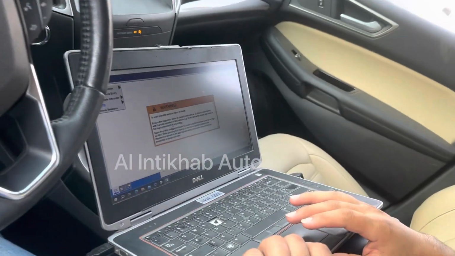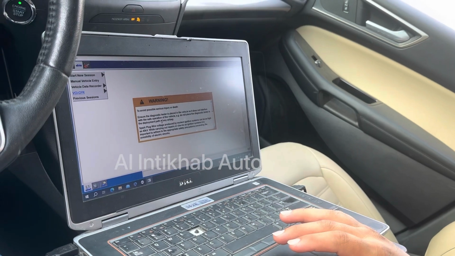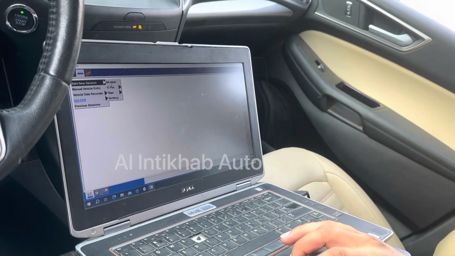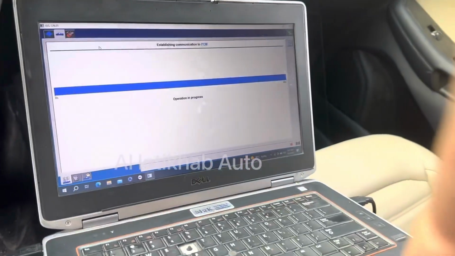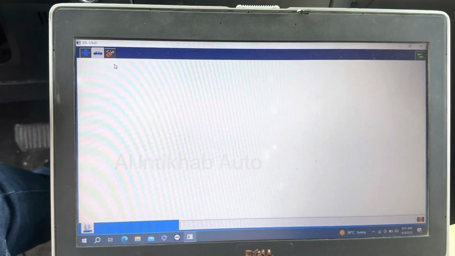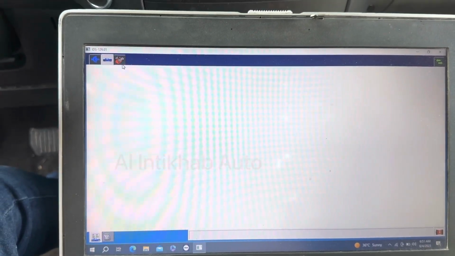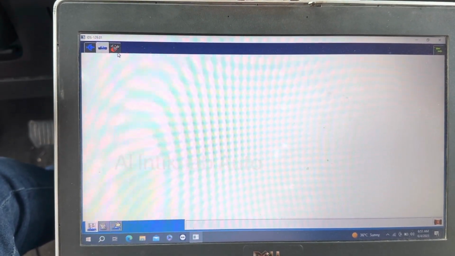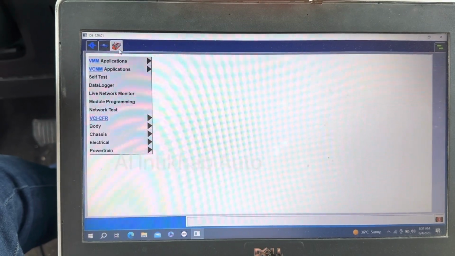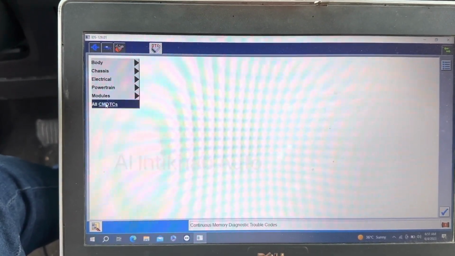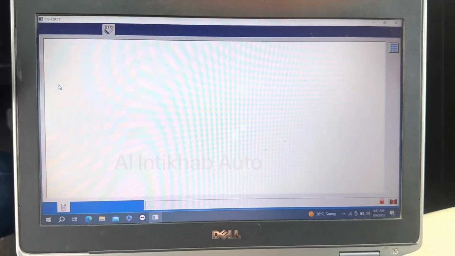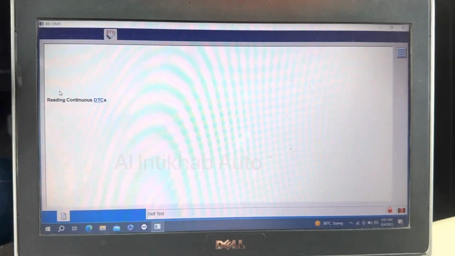So here I'm using IDS. Okay. So we'll go to self-test and all DTCs. It's taking a bit of time.